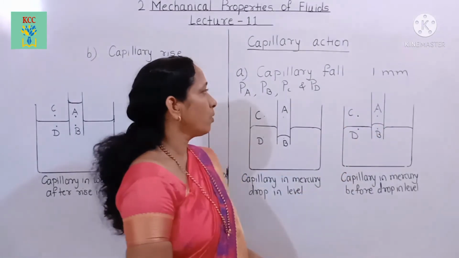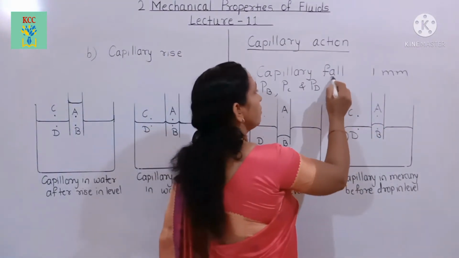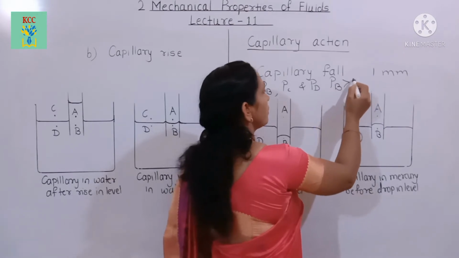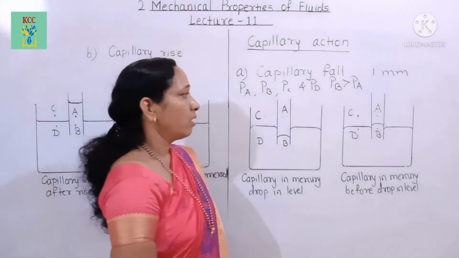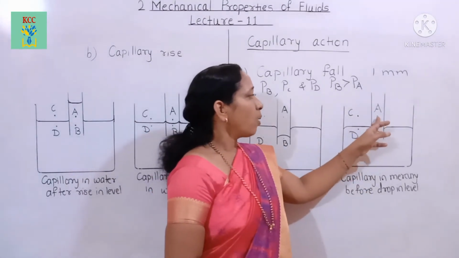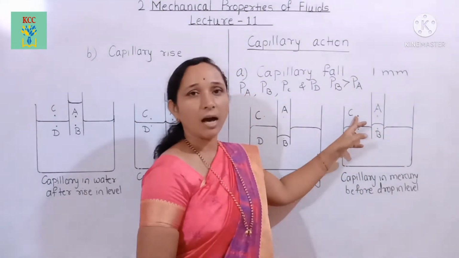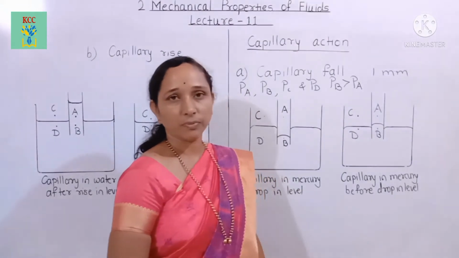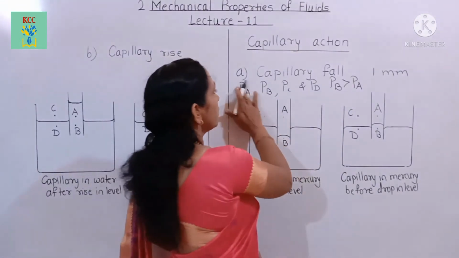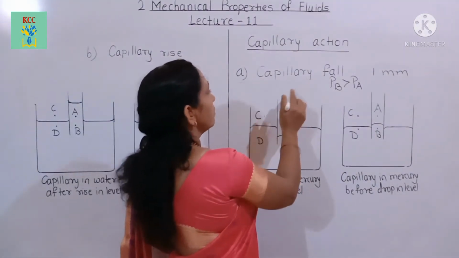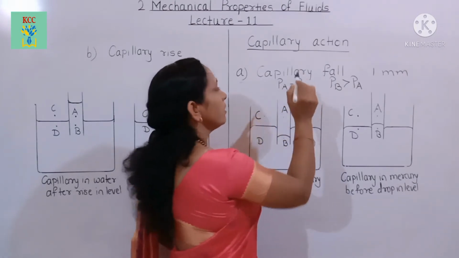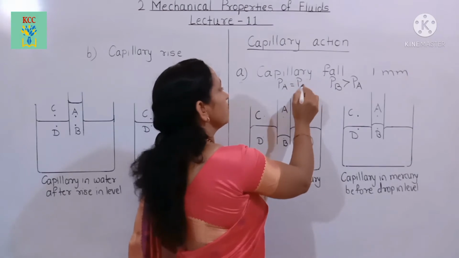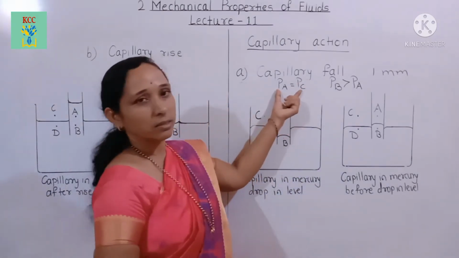Therefore, pressure at point B is greater than pressure at point A. Now, point A and point C are at the same horizontal level. Therefore, pressure at point A is equal to pressure at point C. These two pressures are equal.